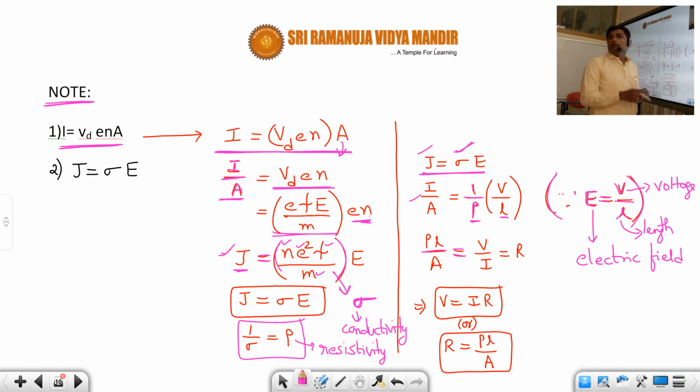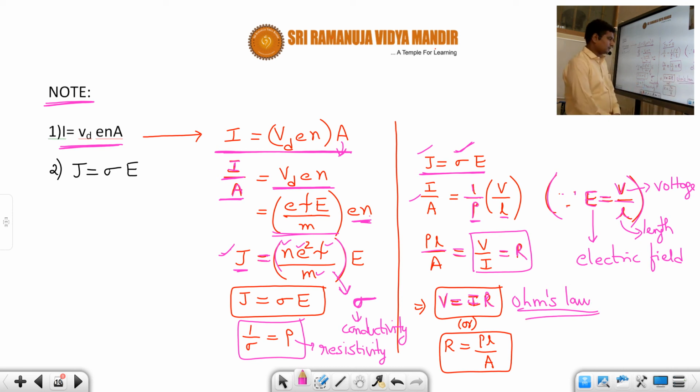And we know according to Ohm's law, V by I is nothing but called resistance. So therefore from these three quantities we can write the relation as V is equal to I times R, which is nothing but called Ohm's law. Actually this is the derivation for Ohm's law. Or we can also say that resistance is equal to rho times L by A, which is our next topic regarding problems on resistors, where we'll solve a number of problems on this formula. R is equal to rho L by A.